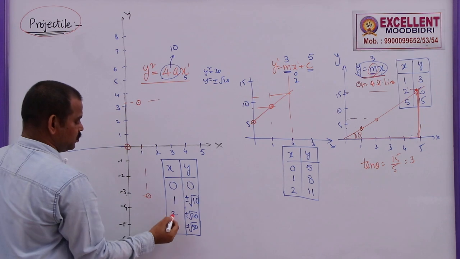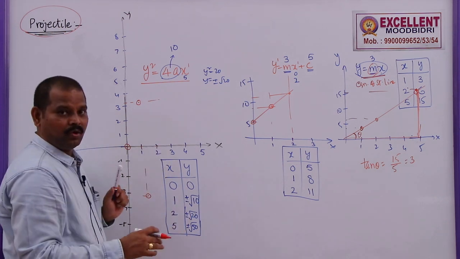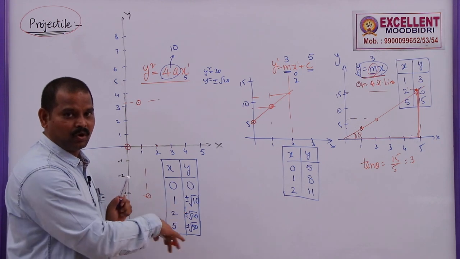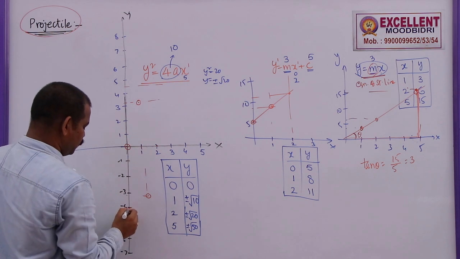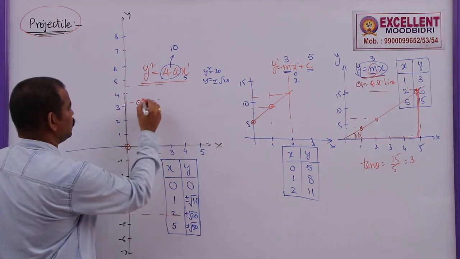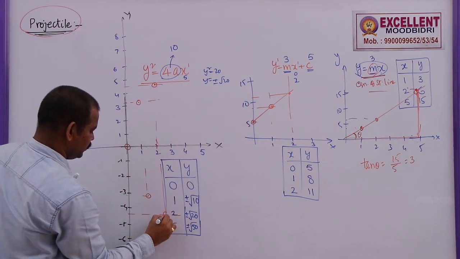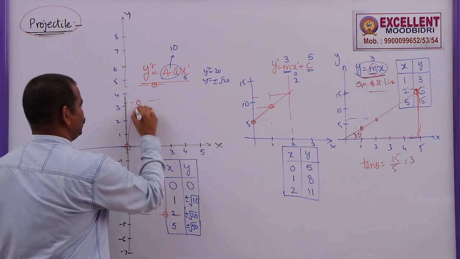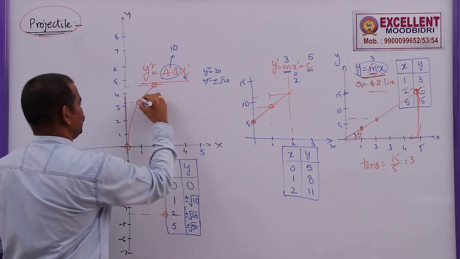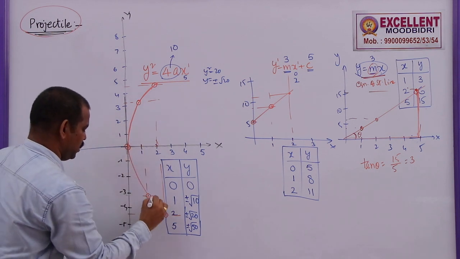Next, when x is equal to 2, y value is root 20. Root 16 is 4, so this will be more than 4 and less than 5, so somewhere between 4 and 5. So this value at 2, this will be the point, and in this case this will be the point. Now if you join these with a smooth curve, you will get a curve. This curve is called a parabola.